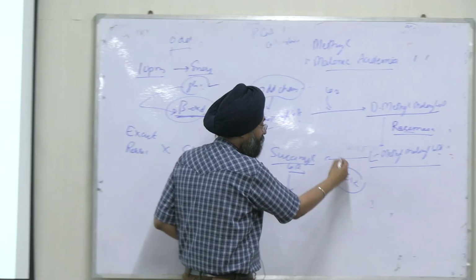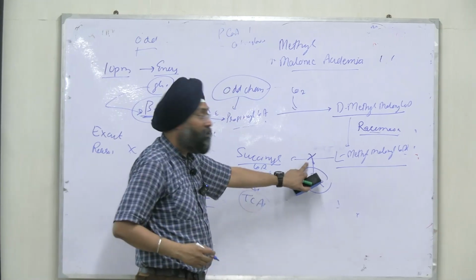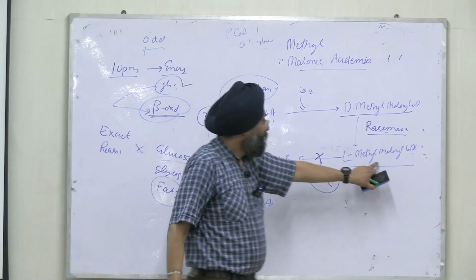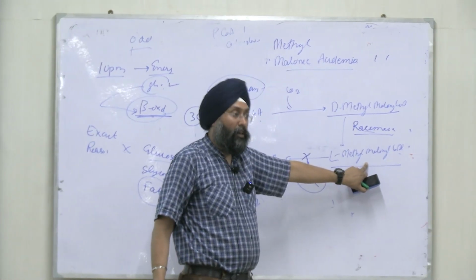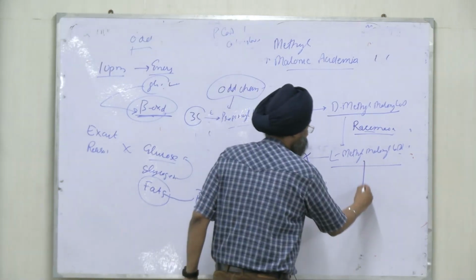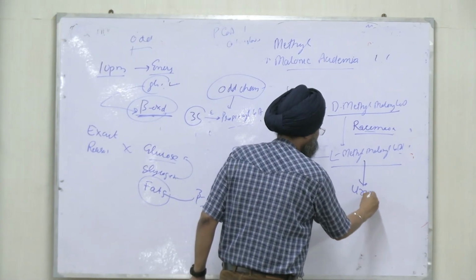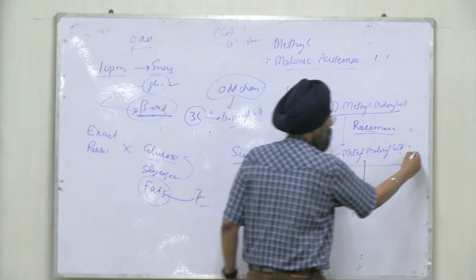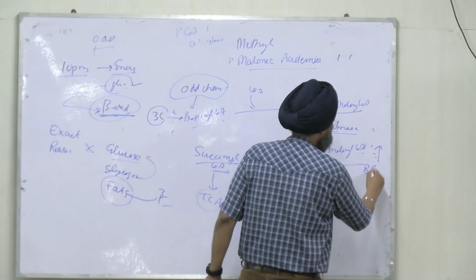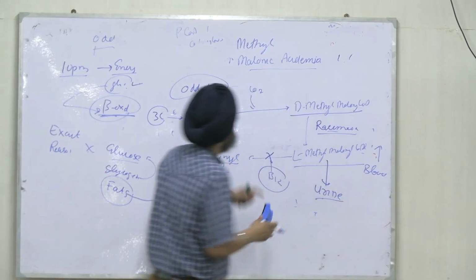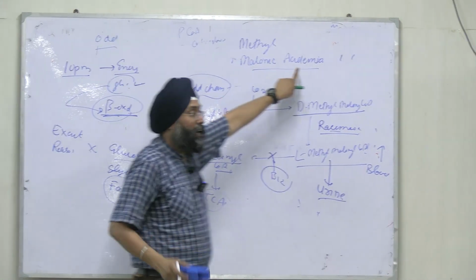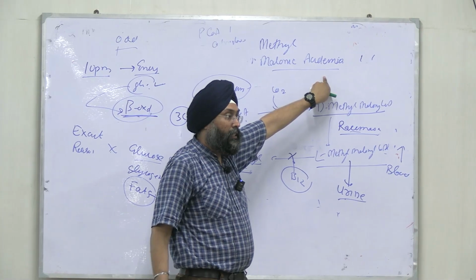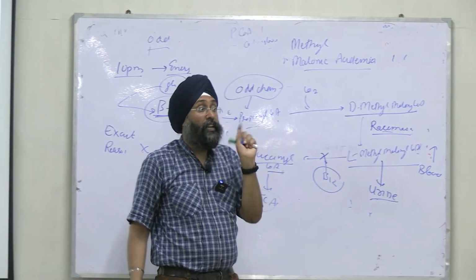But if there is deficiency of B12, this reaction is blocked. So this L-methylmalonyl-CoA will accumulate and it is excreted into urine, and its level will also increase in blood. So the disorder is methylmalonic acidemia. Right. It comes under odd chain fatty acids.